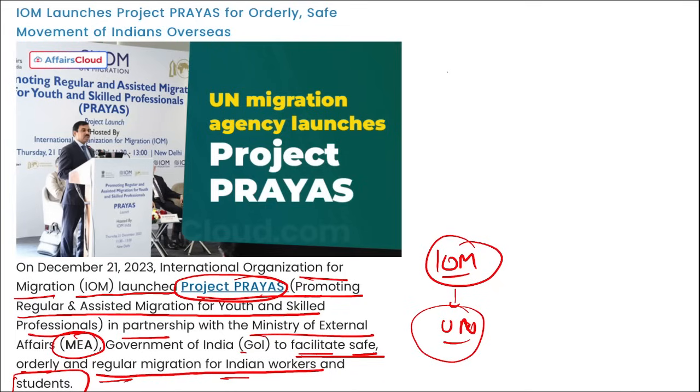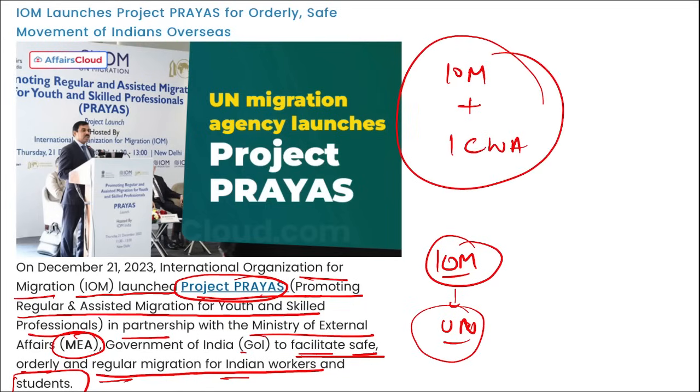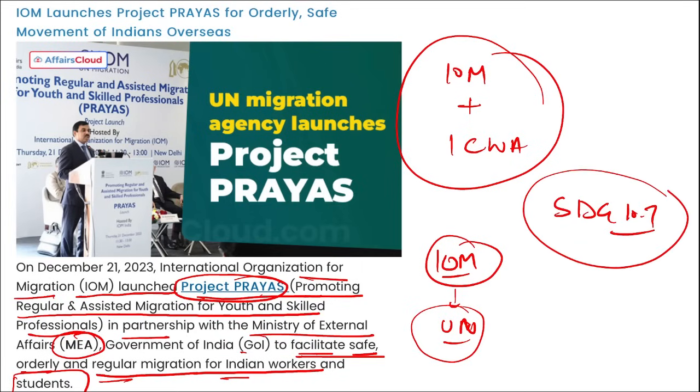Right. Also, one more thing we can say, this project is a joint collaboration between International Organization for Migration India and Indian Council of World Affairs. They together launched this project Prayas. Right. Then one more thing, remember, this project Prayas consolidates initiatives for state migration in alignment with the Government of India's migration priorities and Sustainable Development Goal 10.7. Right, what is this Sustainable Development Goal 10.7? This will facilitate orderly, safe, regular and responsible migration and mobility of people.